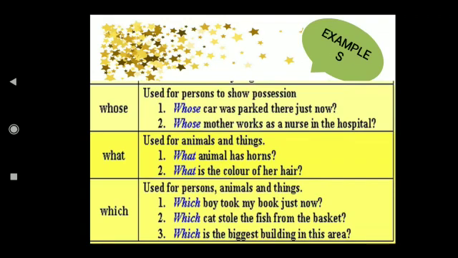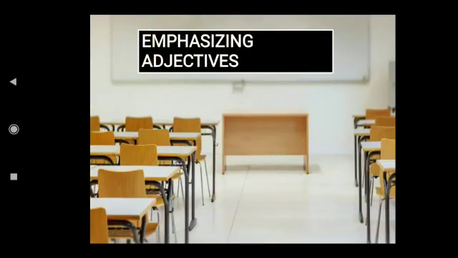These are the words we use to describe the noun. It's car, mother, animal, boy, they are all nouns. So when you're describing a noun, you use interrogative words. So that's what, whose, what, which. Now do you understand? Now we move on to the next kind.